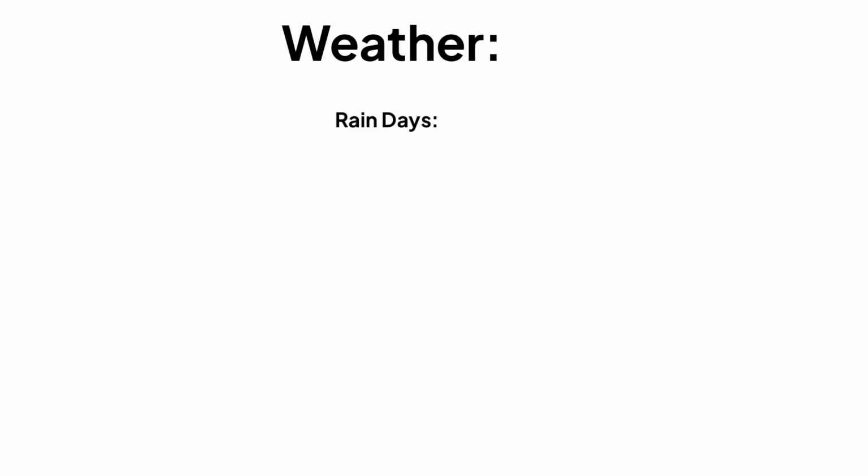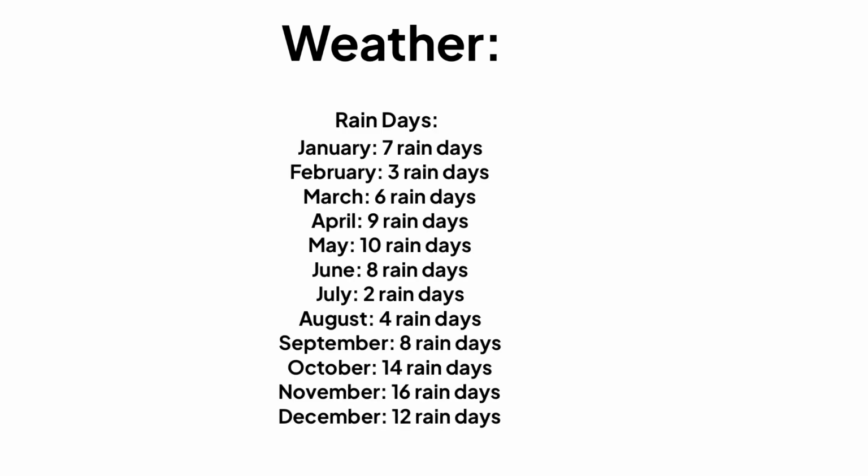Right, now let's talk about the weather for Goofy City. Take it away. Okay, so for rain days in Goofy City, in January there is an average of 7 rain days, and then in February, there are an average of 3 rain days. And then in March, there are an average of 6 rain days. And then in April, there are an average of 9 rain days. And then in May, there are an average of 10 rain days. And then in June, there are an average of 8 rain days.